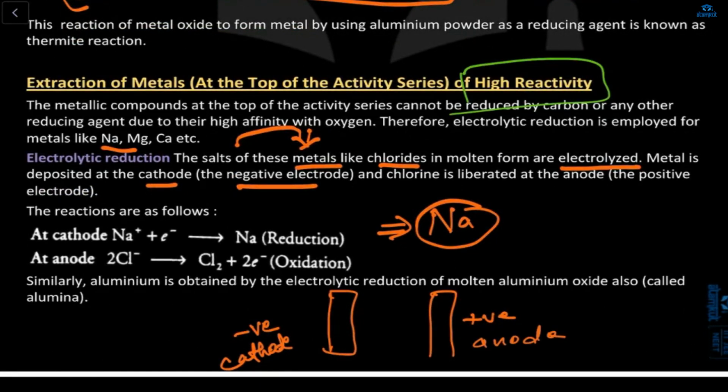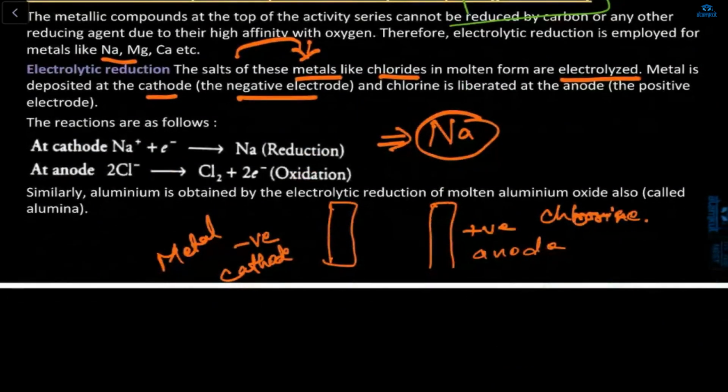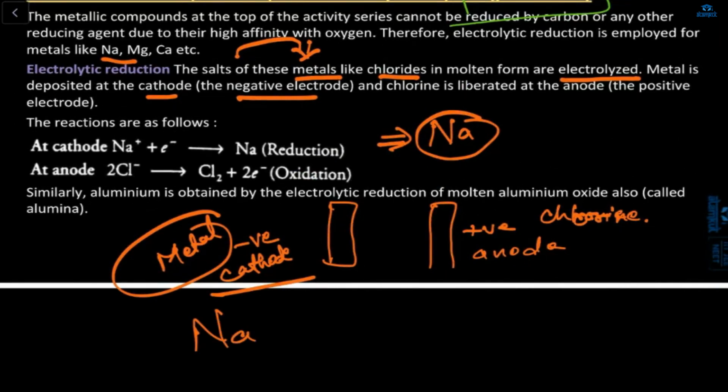So the metal deposited is sodium, and here is chlorine. The reaction will happen at the cathode, where the sodium, Na, is. So here, what will happen? Na+ plus e- gives Na. Now you tell me, why is reduction happening over here? Why not oxidation?